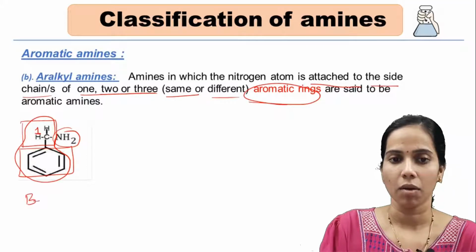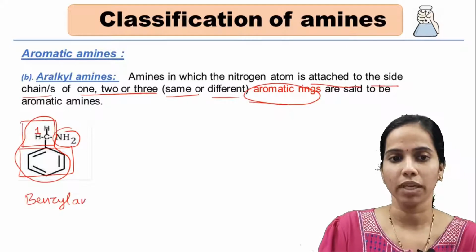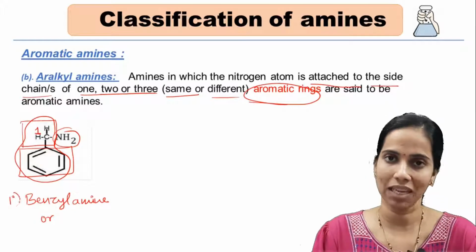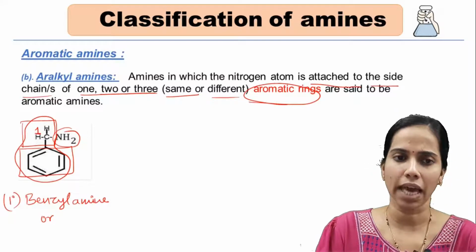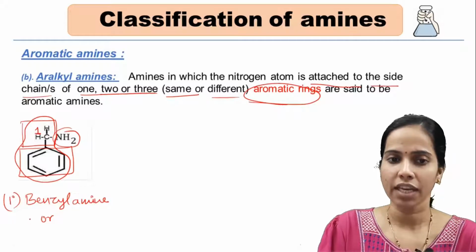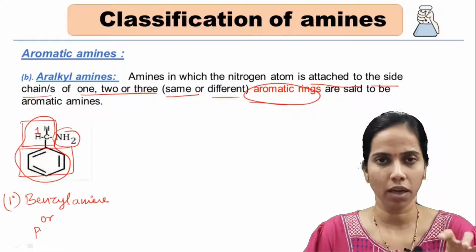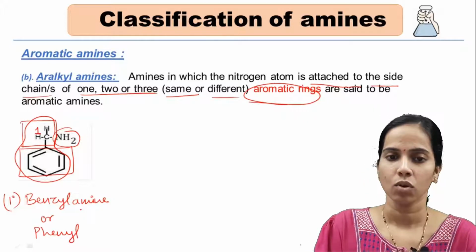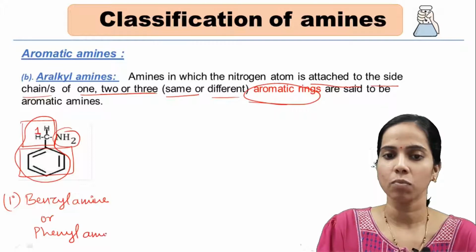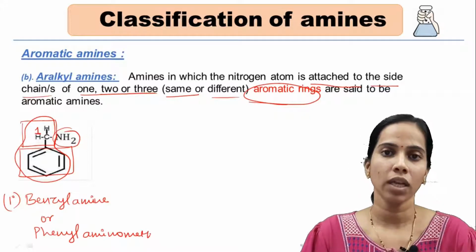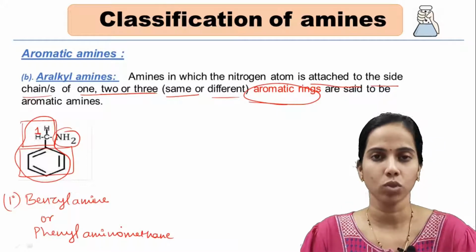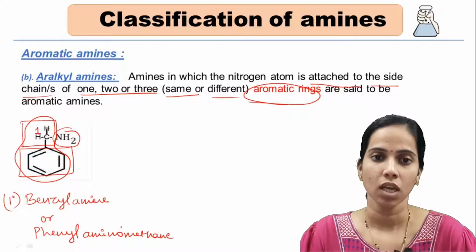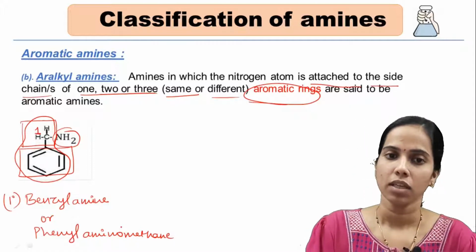So this will be named as benzyl amine. This is a primary amine, and the common name of this compound is benzyl amine, or else we can also name it as phenyl amino methane. Our aromatic group is the phenyl group. Our amine group is attached to a single carbon. So it is named as phenyl amino methane. Got it, students? Let us move on to another example.